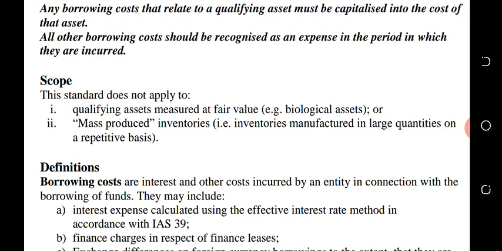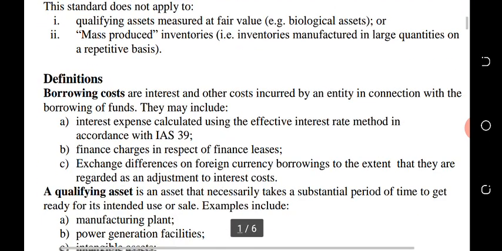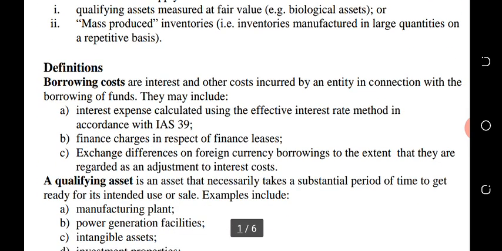Now let's define some terms according to IAS 23, Borrowing Costs. What is borrowing cost itself? Borrowing costs are interest and other costs incurred by an entity in connection with the borrowing of funds. When we say other costs, if you want to obtain a loan, you pay some management fee.